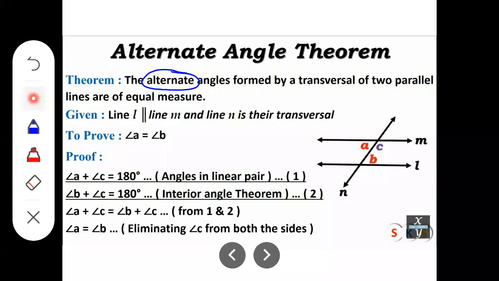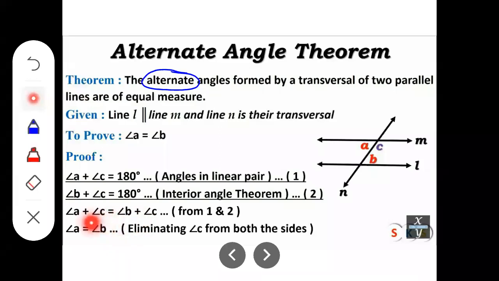Now here also, just see, the RHS of both the equations is same, so the LHS we have written equal also.